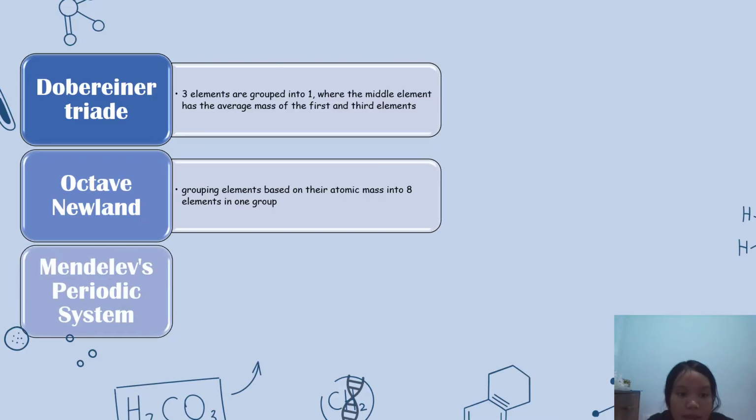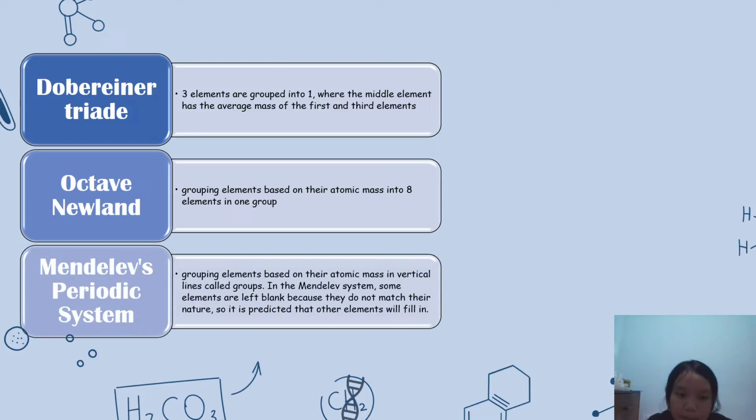And last, Mendeleev's periodic system, grouping elements based on their atomic mass in vertical lines called groups. In the Mendeleev system, some elements are left empty because they do not match their nature, so it is predicted that other elements will fill in.